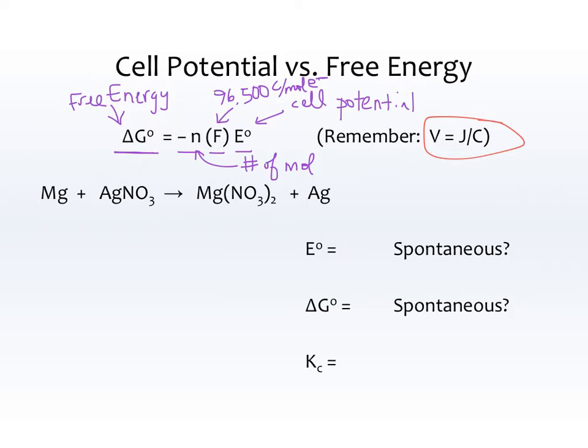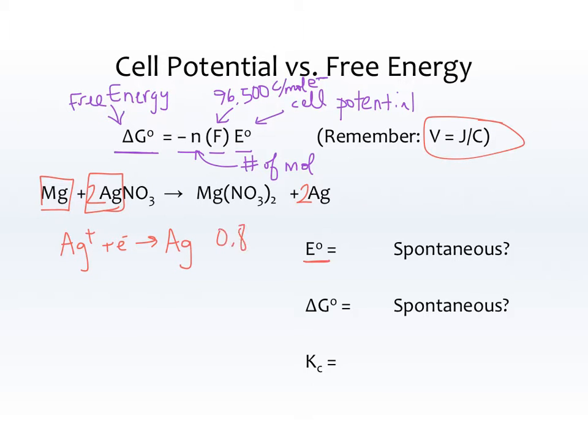We have magnesium plus silver nitrate makes magnesium nitrate plus silver. I'm going to go ahead and balance that because I can't stand looking at a reaction that's not balanced. So first thing I need is E0. That's the cell potential. So that you're going to get off of your reduction potential chart. And you're going to be looking at magnesium and Ag plus, not plain Ag, but Ag plus. I see that there is a half reaction that looks like this.